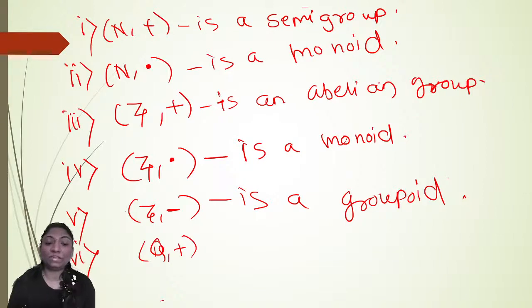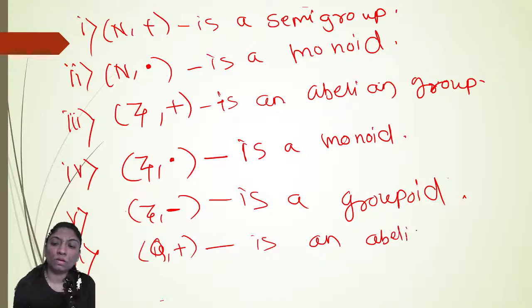Then, with respect to addition, which element acts as the additive inverse? Minus a. For any a belonging to the rational numbers, minus a also belongs to the rational numbers, which gives you the identity. So the set of rational numbers with respect to addition forms a group, and it is also an abelian group.